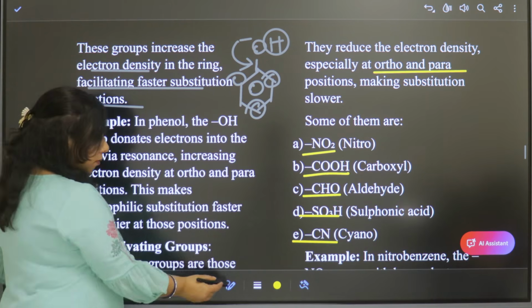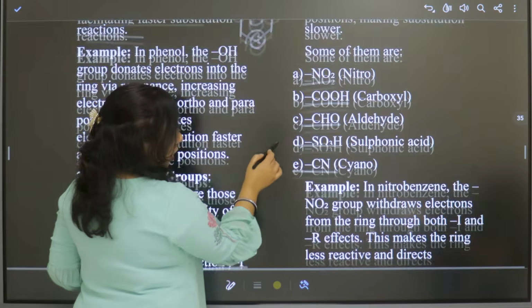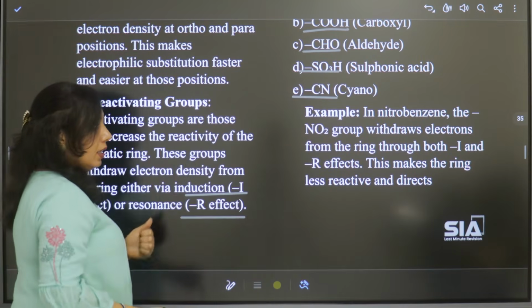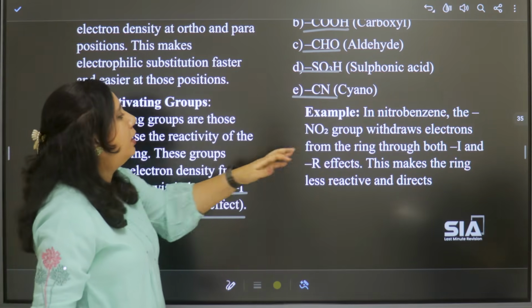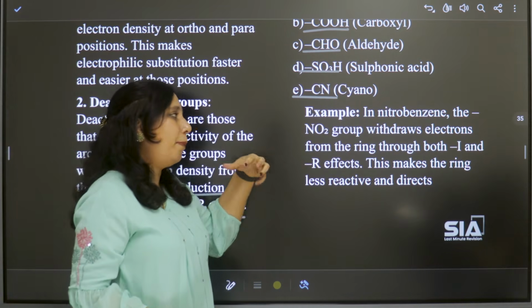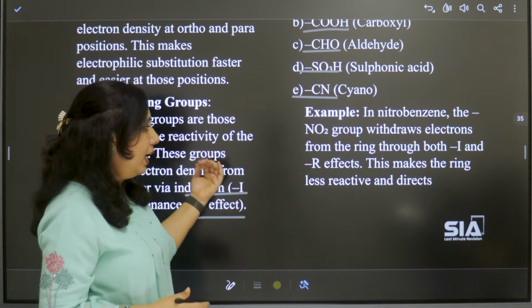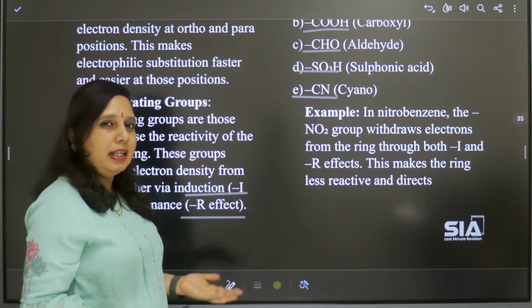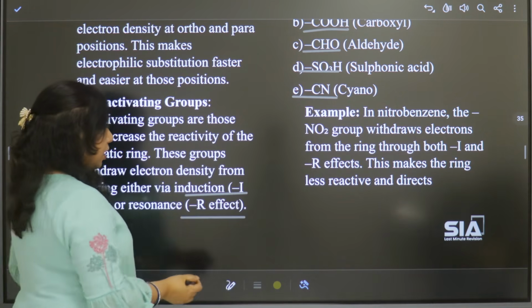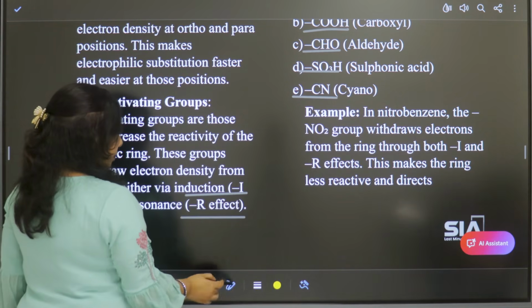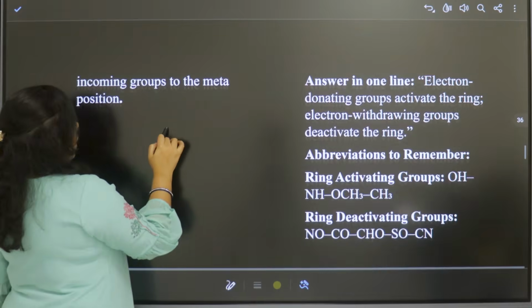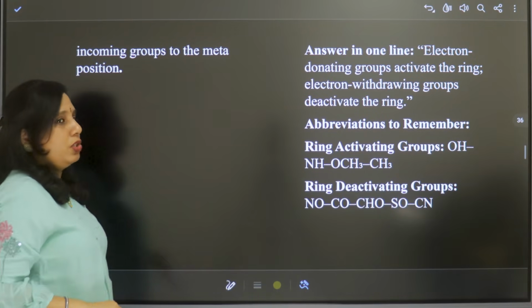Right? Now a further example, nitrobenzene. Nitro group withdraws electrons by negative inductive and negative resonance effects, making the ring less reactive. And it directs incoming groups to the meta position.